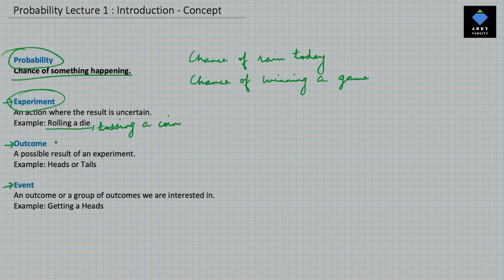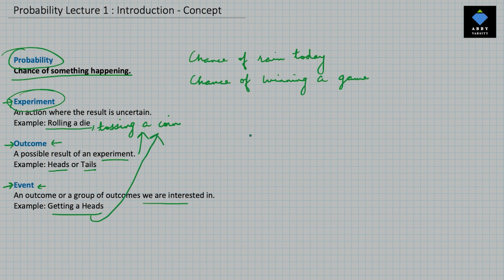The next term is outcome. Outcome is any possible result of an experiment. So if the experiment is tossing a coin, example outcomes will be heads or tails. Now what's an event? An event is an outcome or a group of outcomes we are interested in. So when we toss a coin, getting a heads will be one of the events.